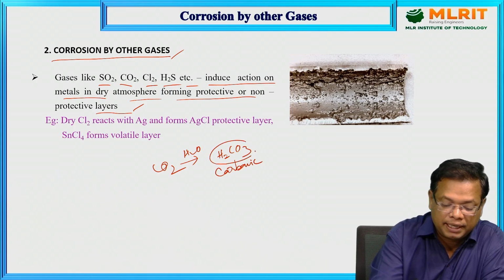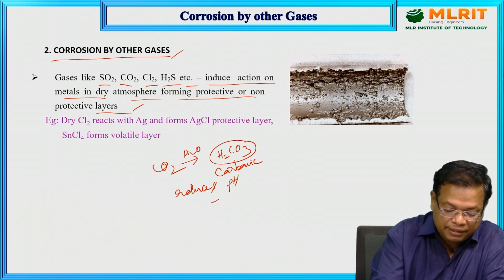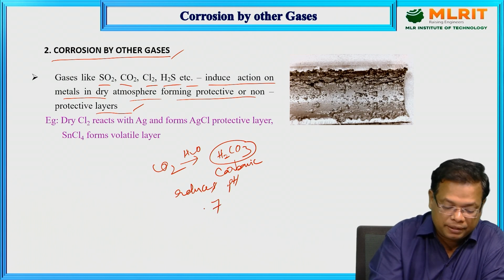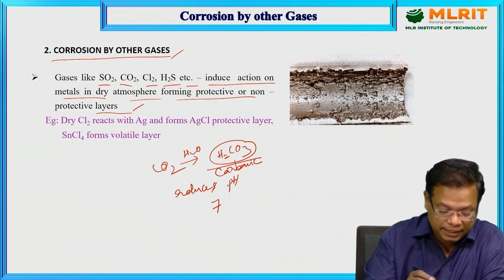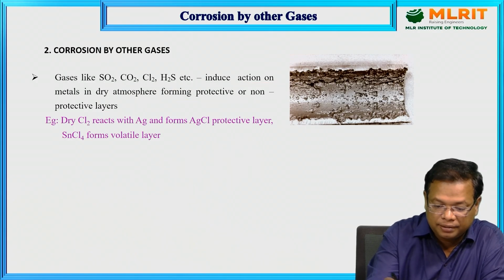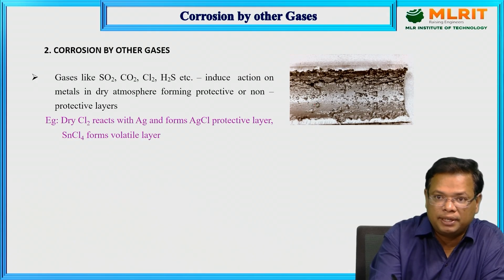This carbonic acid will generally lower the pH to below 7. So it makes the acidic nature. Acidic nature will generally form on the surface of the corroded metals.